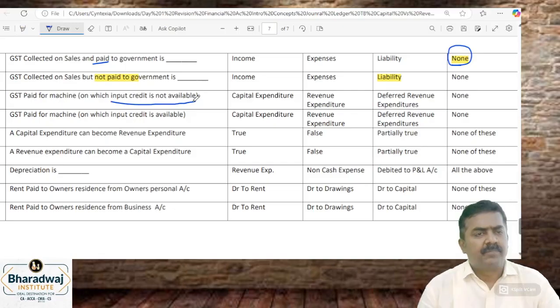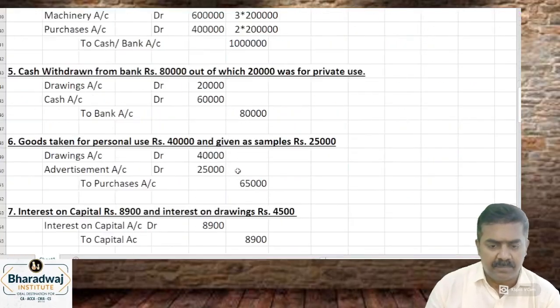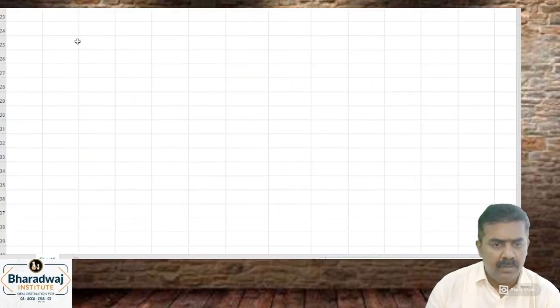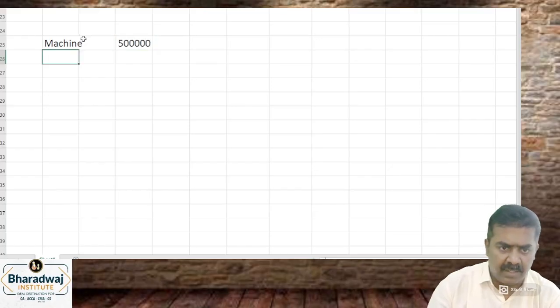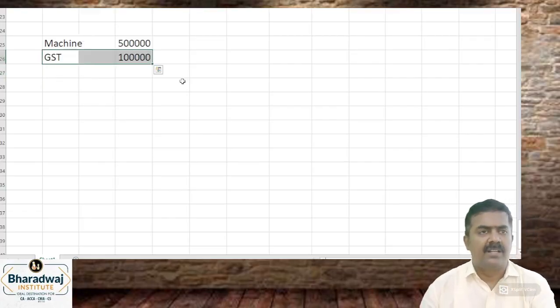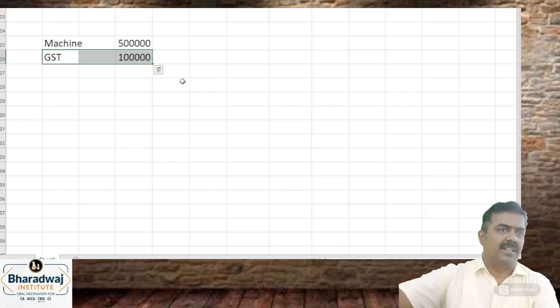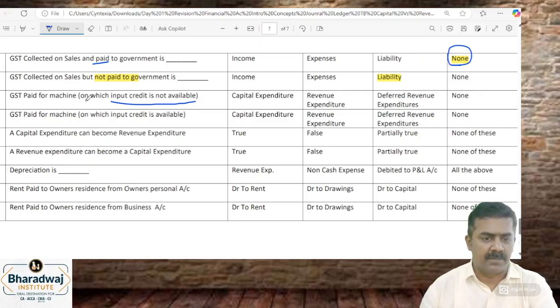What is this? Very simple. We purchase a machine. For example, pay attention. You purchase a machine for 5 lakhs, and you pay GST of 1 lakh. What do you mean by input credit? When we sell a product, there is GST collected on it, and we can adjust against that. That is called input credit.